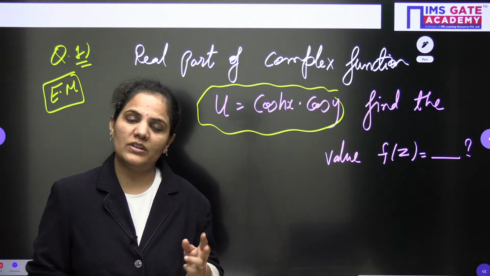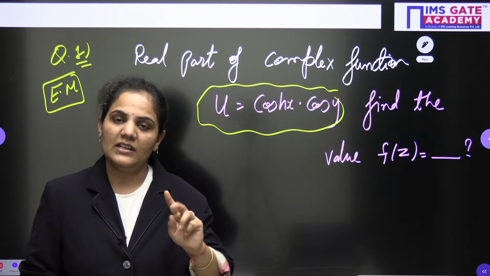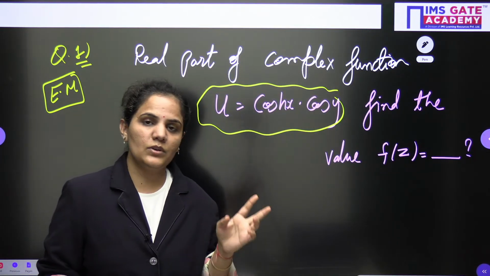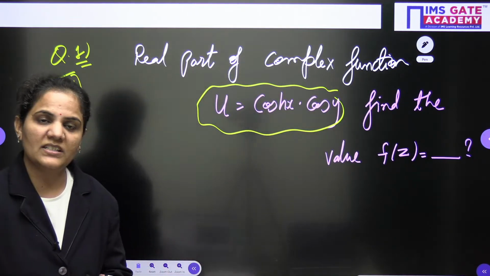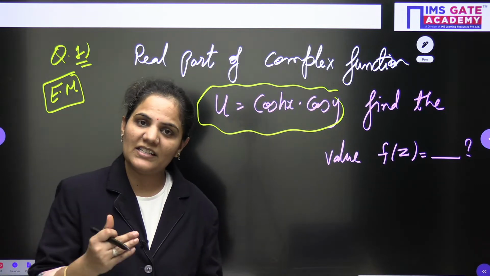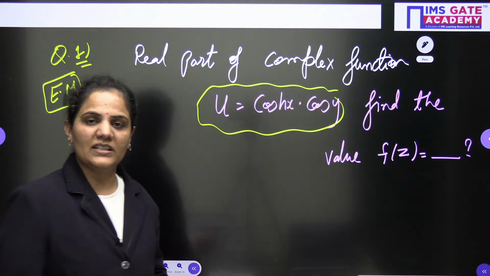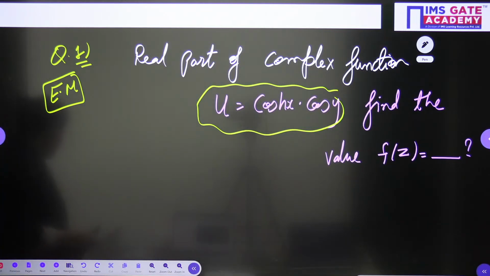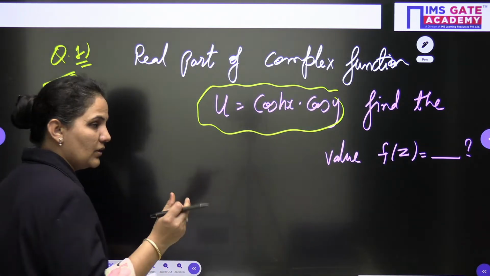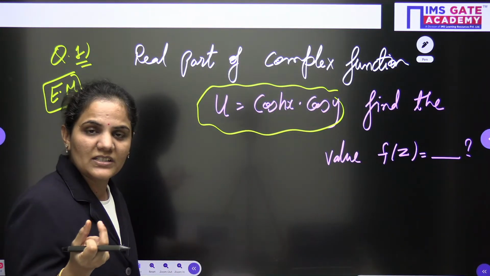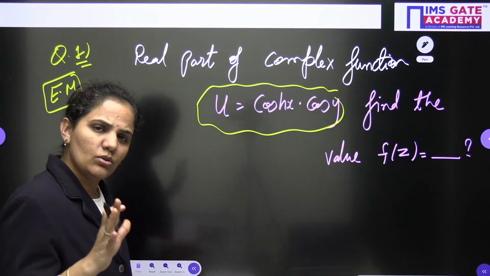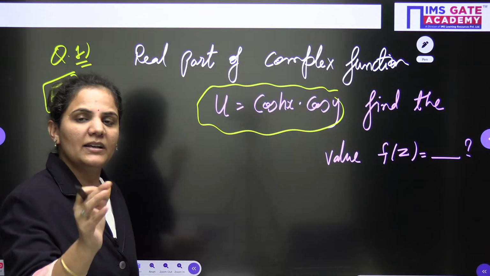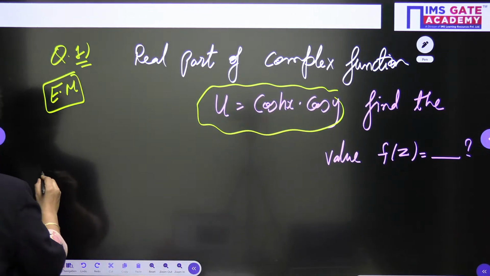So how to construct? You can construct by two methods. The first one is Milne-Thomson, and if you want you can go for the partial differentiation method also. But as the easier one, we should always follow the Milne-Thomson method. Where we use the partial differential equation, we can solve it, but we should always solve these types of questions directly by Milne-Thomson. So let's see what is given to us.